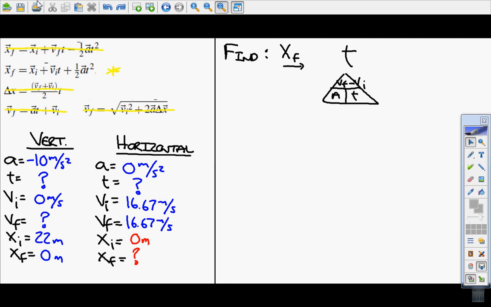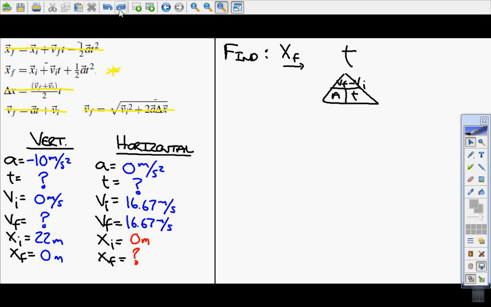So I'm left with looking at, well, what do I need to solve for? If I can't solve for final position and I can't solve for time, then it seems like I have one more question mark, and that's my vertical final velocity.